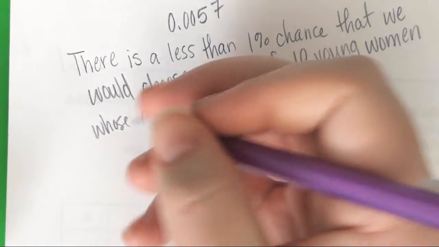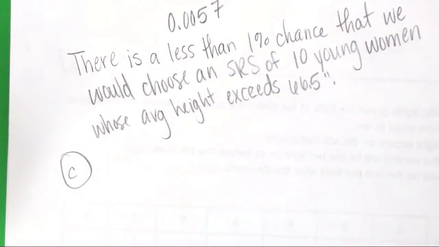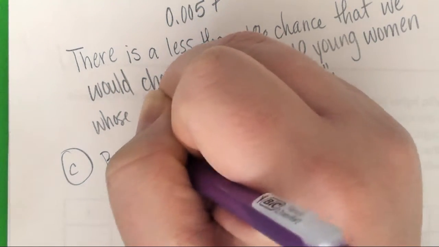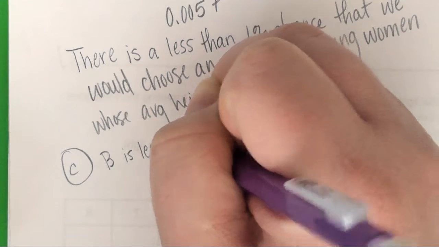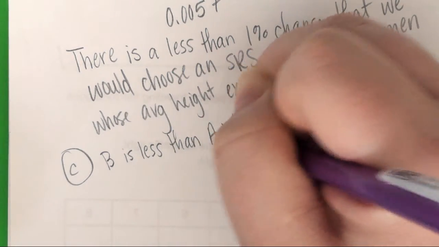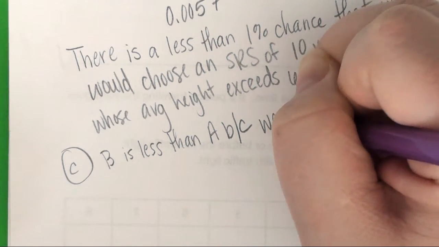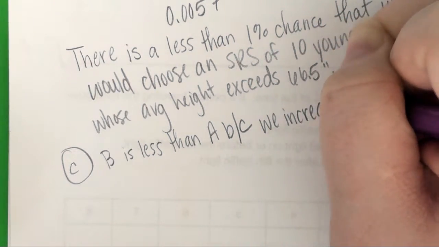Okay, and then part C, and we're done with this, and I'll let you talk about whatever it is you're talking about. Comment on the differences in the answers that you found in part A and part B. Why is part B less than part A? B is less than A because you increase sample size, therefore you decrease standard deviation.